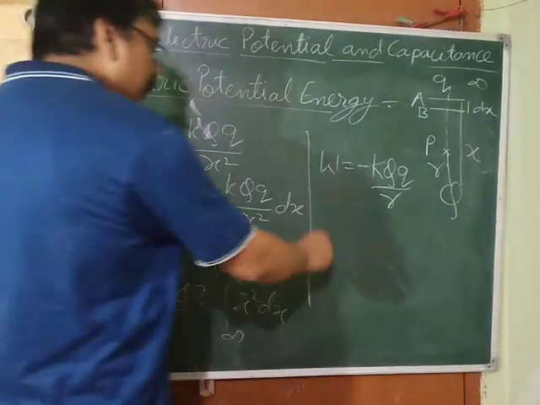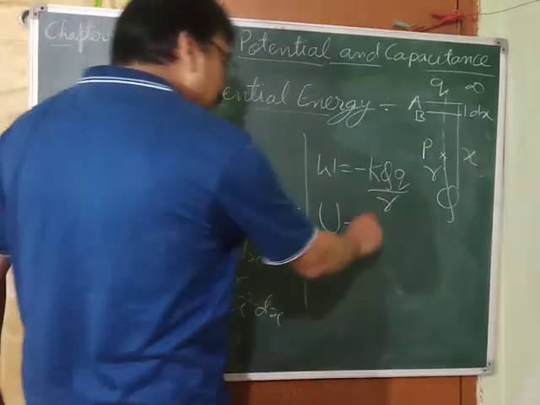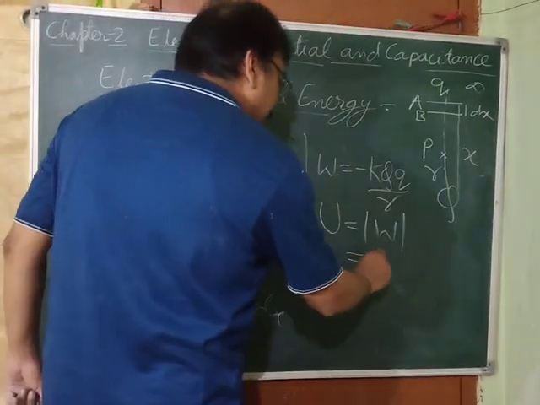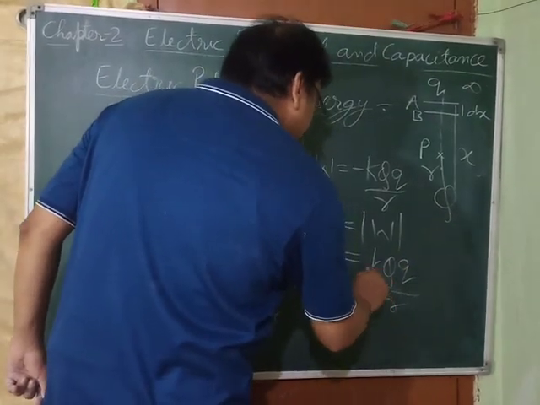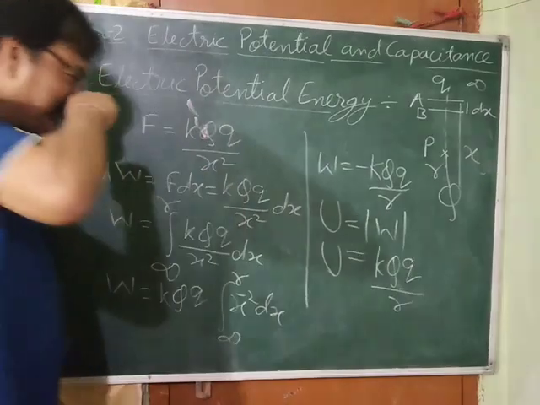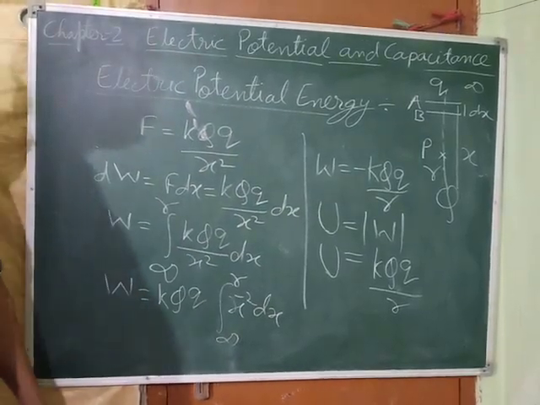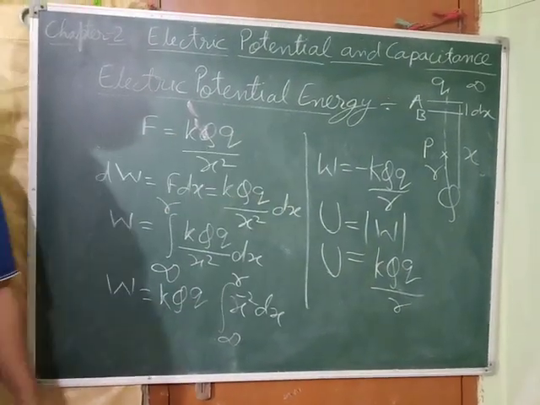So what is our potential energy? If we denote the potential energy by U, it is equal to W. So we get K Q q upon r. That is our potential energy, K Q q by r. That is the electrostatic potential energy the small charge q gets once it reaches point P.